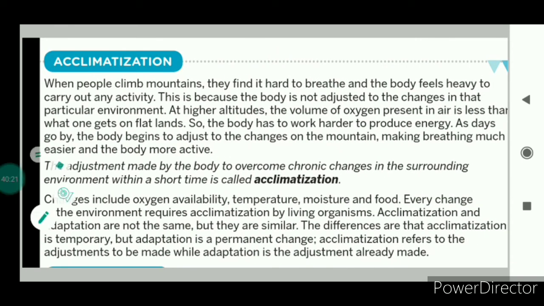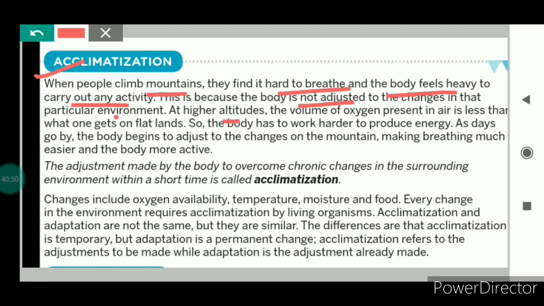Now we will talk about acclimatization. Let us see what is acclimatization. When people climb mountains, it is difficult to breathe on the mountains, and the body feels heavy to carry out any activity. We feel difficulty in carrying out any kind of activity on the mountains. The reason is the body is not adjusted to the changes in that particular environment.